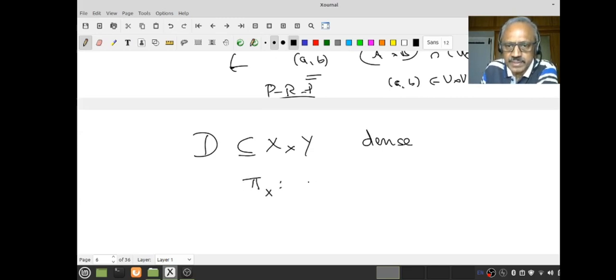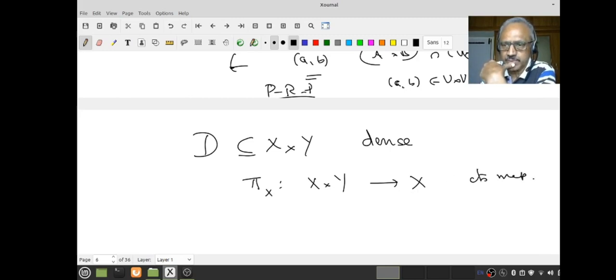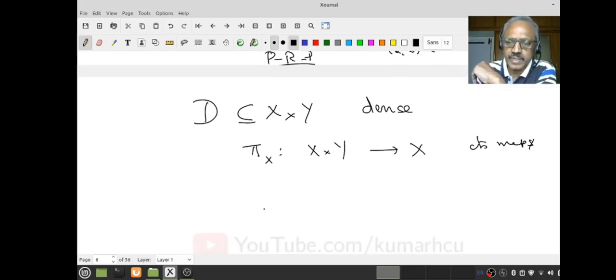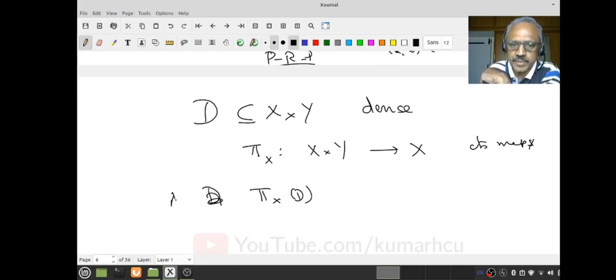Let us say pi x from X times Y to X. When we talked about continuous maps, we had already shown these are all continuous maps. We know that projection maps are continuous, right? Similarly pi y. Now I can look at pi x of D, call it D1, call it A perhaps.